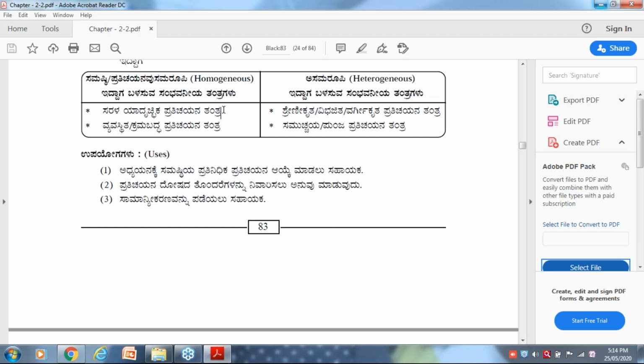Please note down cluster sampling technique. Suppose the group is heterogeneous, they may ask questions like this. If the group is heterogeneous, you have to use stratified.